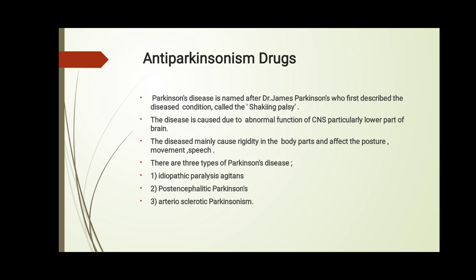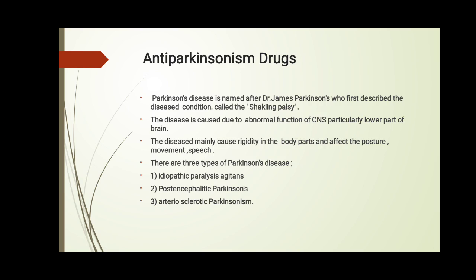Antiparkinsonism drugs. In that, what is Parkinsonism disease? Parkinsonism means paralysis, is a disease named after Dr. James Parkinson, who first described the disease condition called shaking palsy.